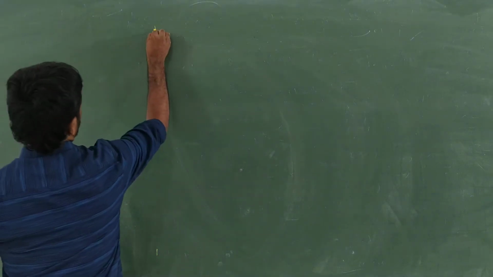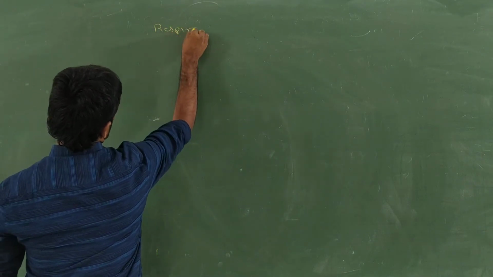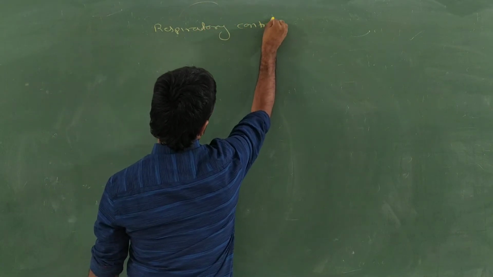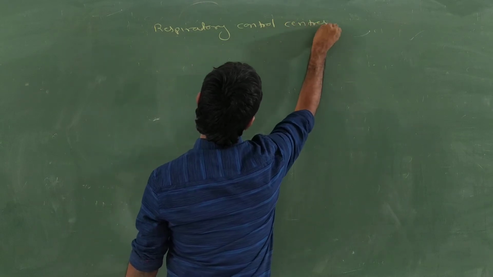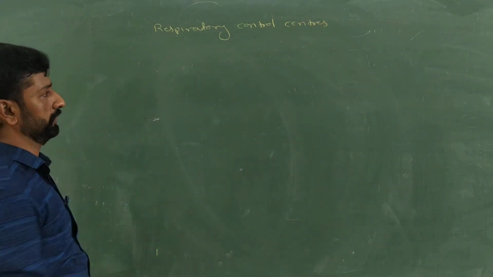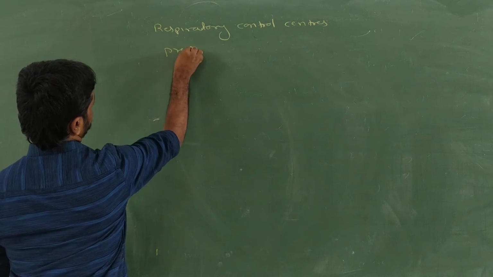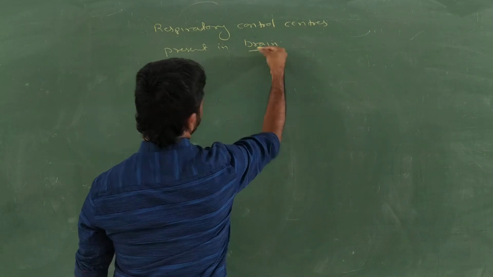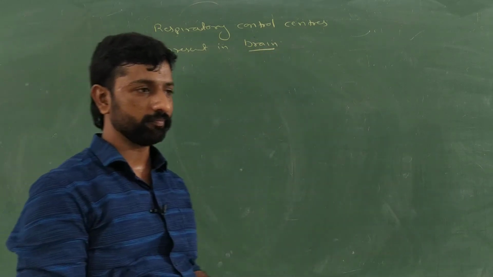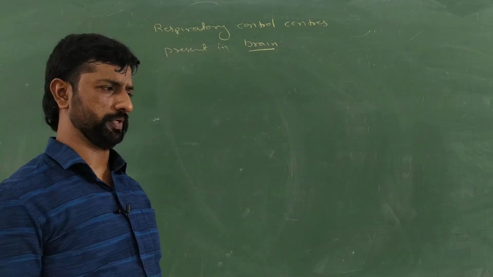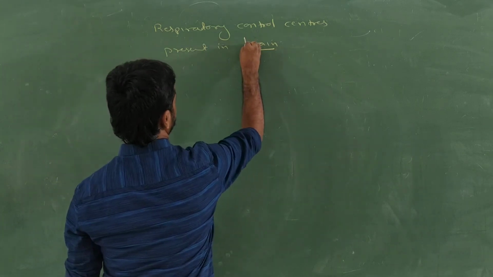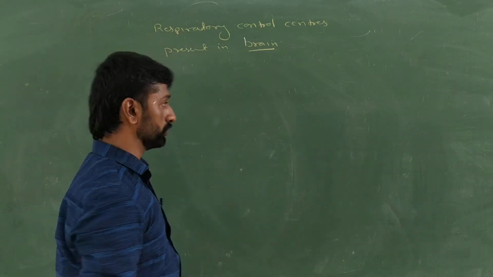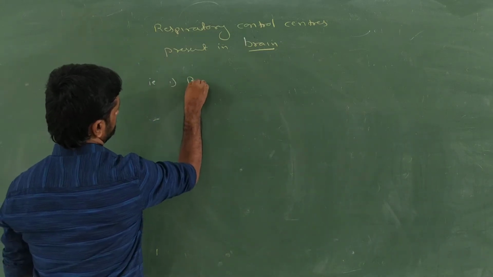So, respiratory control centers, where are they present? Which part of the brain? Okay, hypothalamus. So these are present in the brain. There are two types of respiratory control centers. What are those? The one is the respiratory rhythm center.